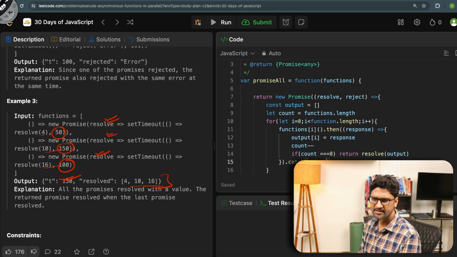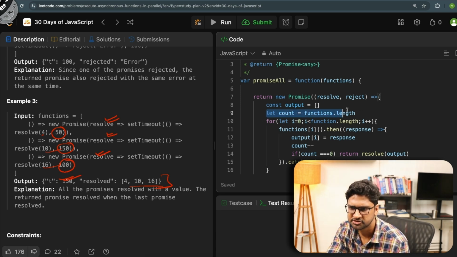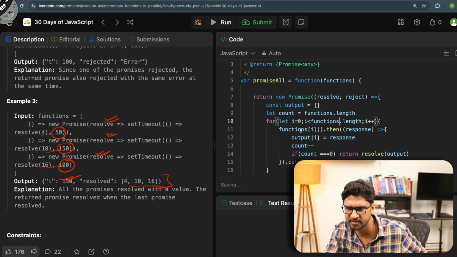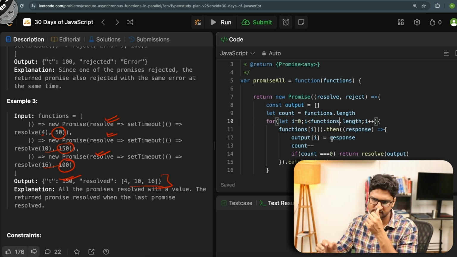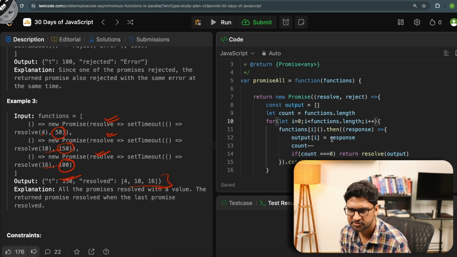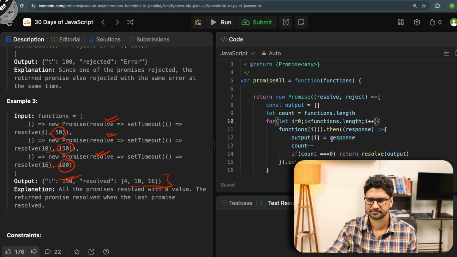What I'm going to say here is that for output, count is the function dot length. For each of the functions, I go and iterate it, I call that function, then response output[i] equals response, count minus minus. If the count value becomes equal to 0, then I should go and resolve it, and catch reject.